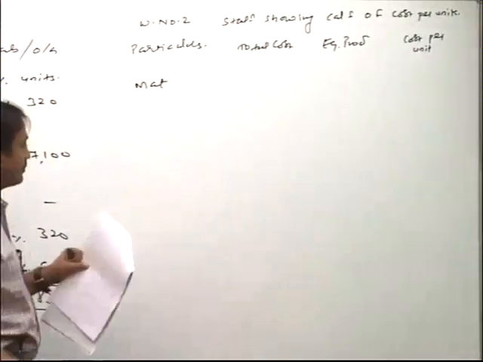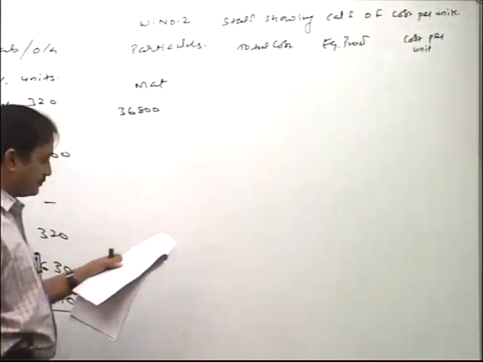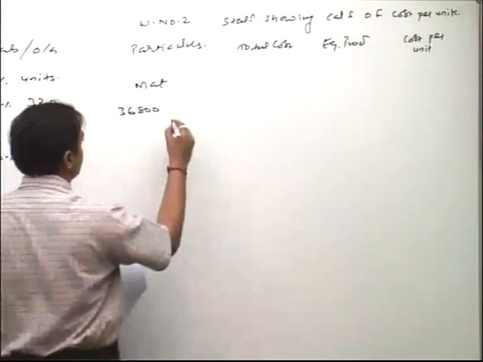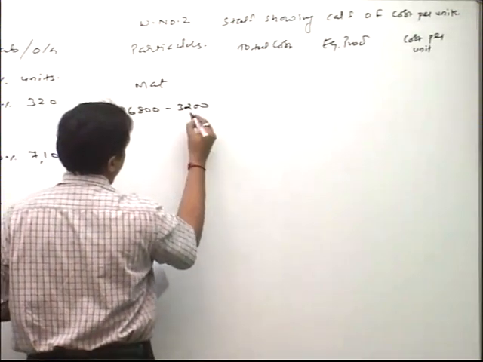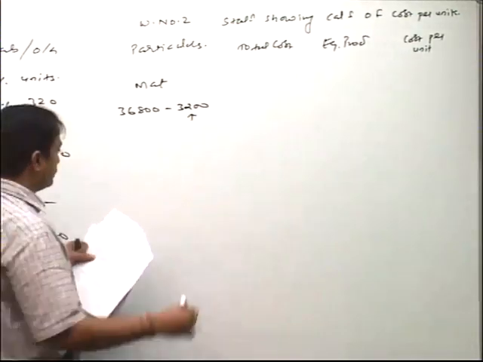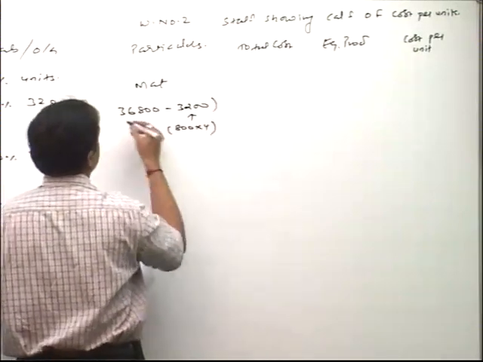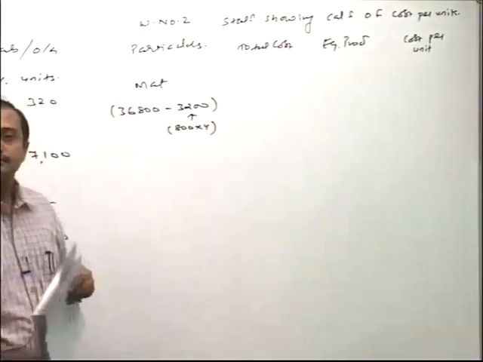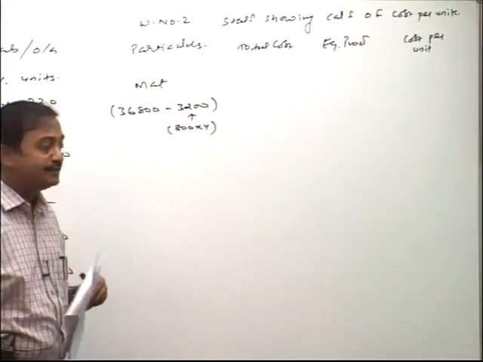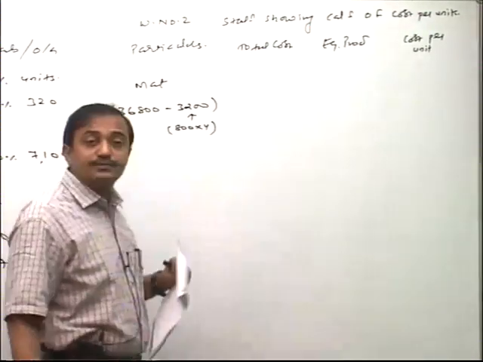Material: $36,800 given, friend, minus 3,200. Friends, remember normal loss how much? 800. So normal loss 800 multiplied by sales proceeds of how many rupees? 4 rupees.